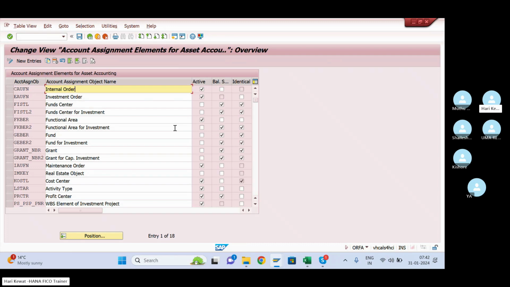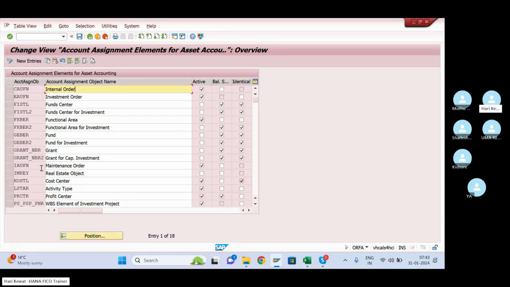So for us, the document splitting works based on the business area, segment and profit center. Correct, Uma? Yes. If you have activated business area, segment and profit center, all three at document splitting level, that is mandatory for you to activate here.